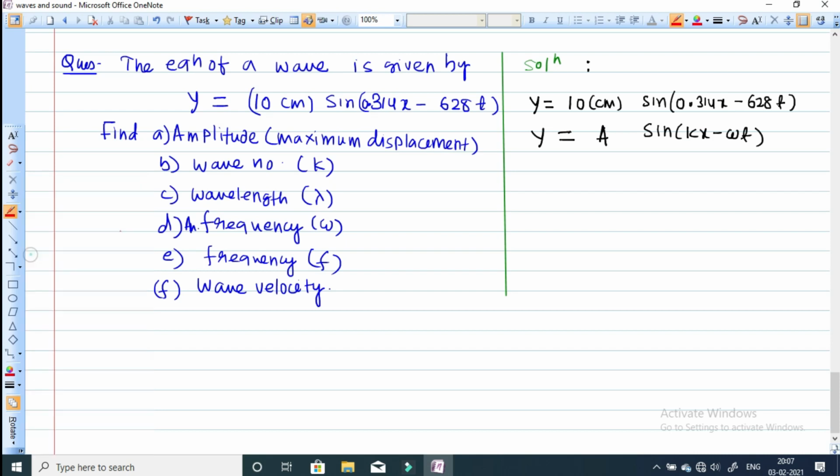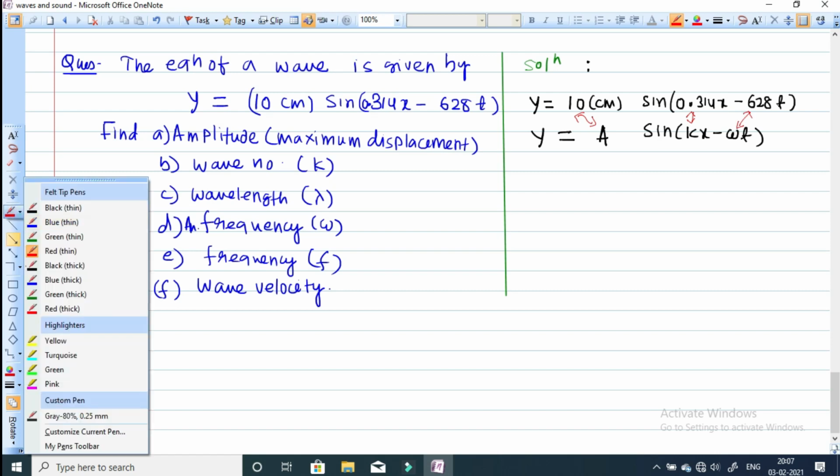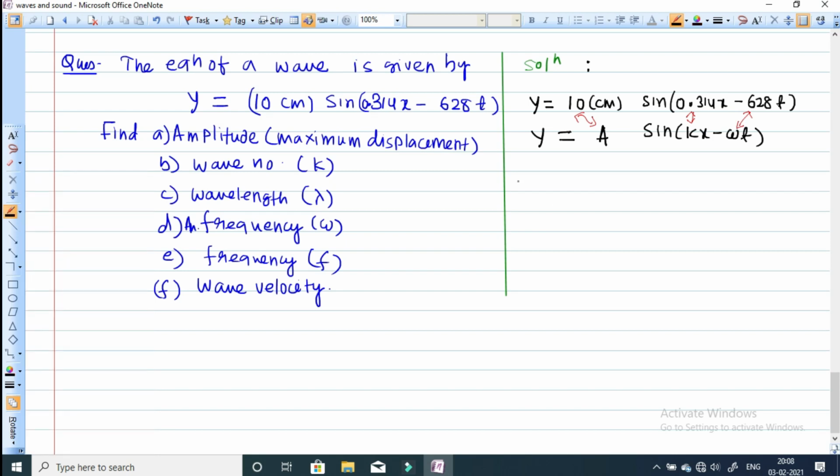Now just compare this a with this. Okay, you can see it there. This k is compared with 0.314. In place of omega you can see 628. So clearly we can find out the solution. So if you will see it there, then the first part we can easily find the amplitude or maximum displacement, it is equal to 10 centimeter.